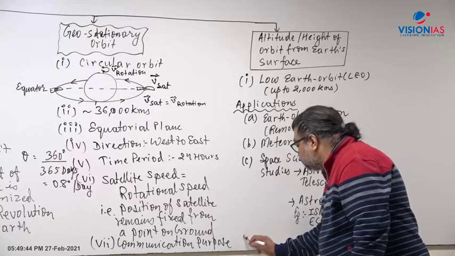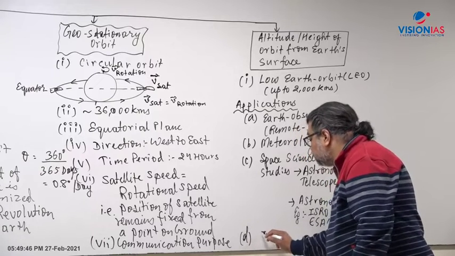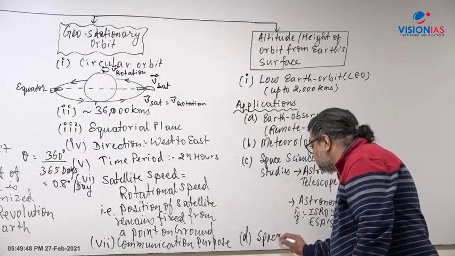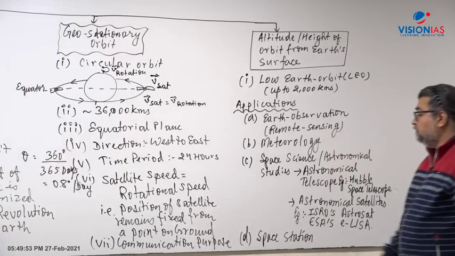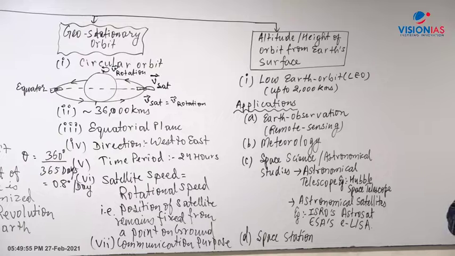Another aspect where the low Earth orbit can be used is space stations. Space stations are built in the low Earth orbit, right. A space station is almost like a satellite which goes around the Earth.